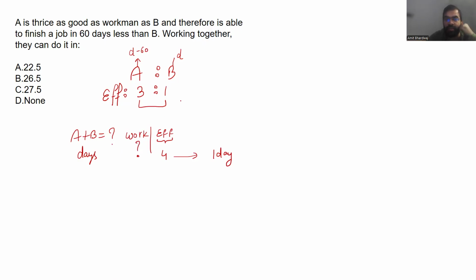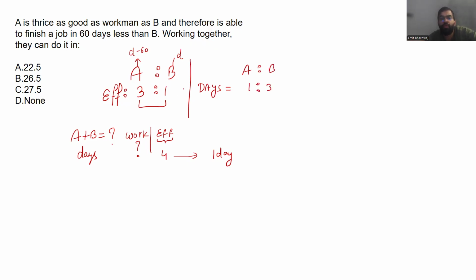Now please understand one thing. If I compare your efficiency with someone else's, and your efficiency is more, the other person's efficiency is less. Basically, you are taking fewer days, that's why your efficiency is high. Another person who has low efficiency will do the same task in more days than you. Yes or no? So always remember, the ratio of the number of days is always the reciprocal of the ratio of the efficiency of two persons, always.